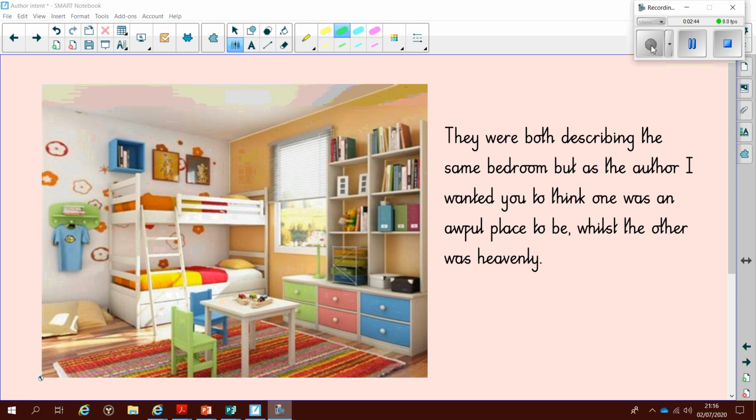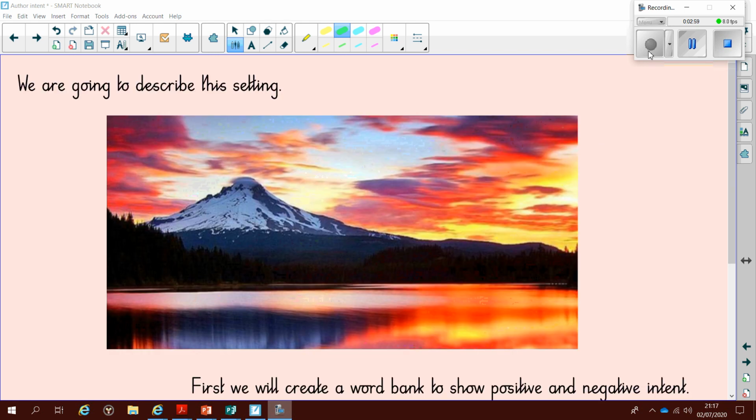So in both those descriptions, I was describing this children's bedroom, but because I wanted to, in one instance, I made it sound heavenly. In another instance, I made it sound like hell, somewhere I'd never like to go. Today, you're going to be describing this setting, this mountain scene. Take a moment to think about it, what you can see, how it makes you feel, how you might go about writing about this picture.